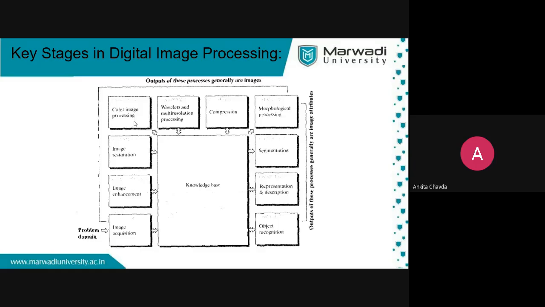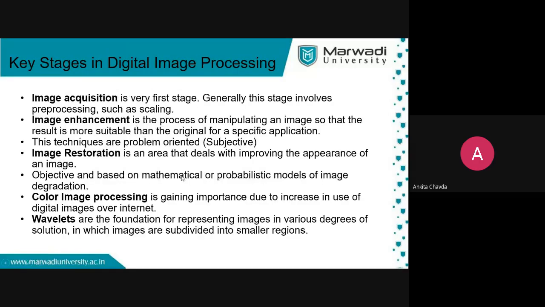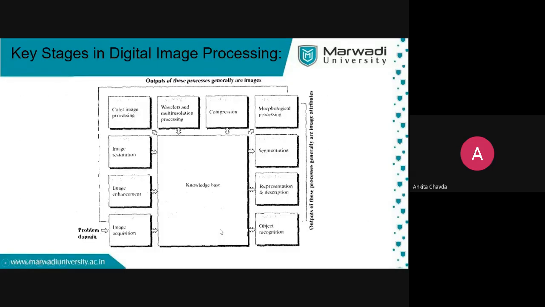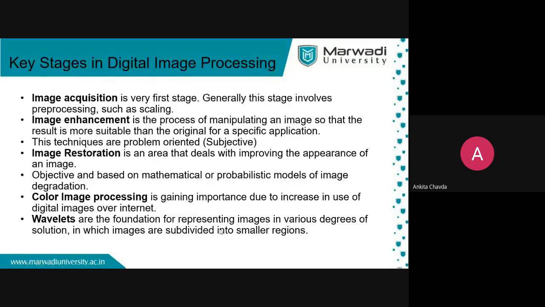Then wavelets and multi-resolution processing. Wavelets are for images at various degrees of resolution, in which the images are subdivided into smaller parts or smaller regions.